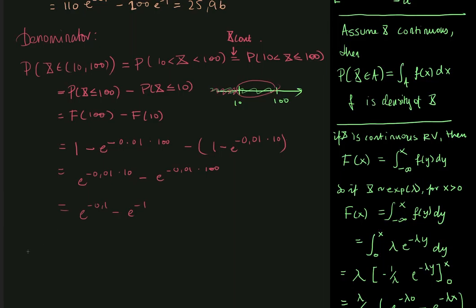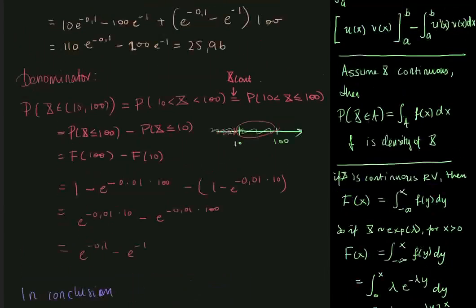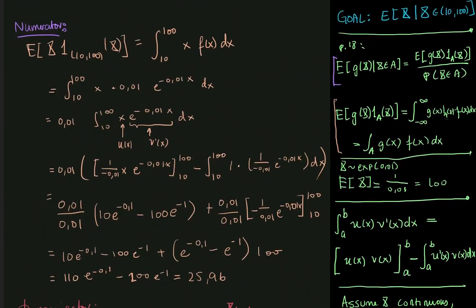So in conclusion, the mean of x given that it lies between 10 and 100 is given by the fraction where the denominator is the probability of the conditioned event, e to the minus 0.1 minus e to the minus 1, and the numerator is the mean of x restricted to the set I used to construct the event I condition on, and this mean value is 25.96.